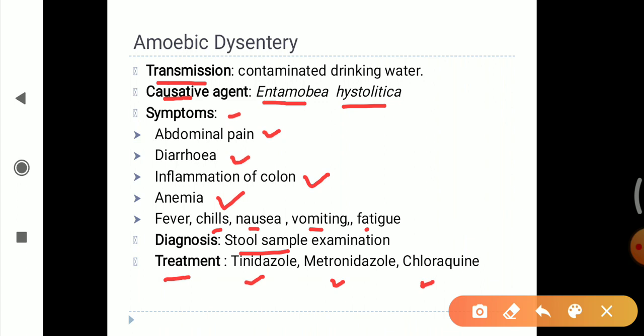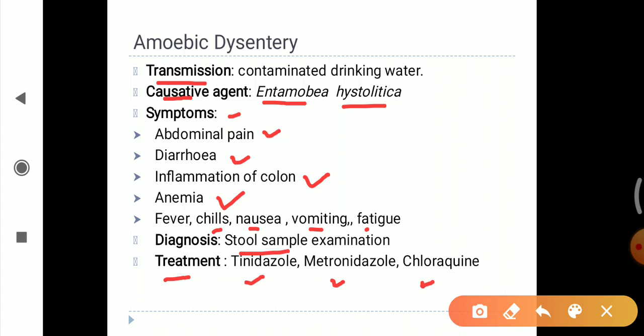So the things we have to remember for amoeba dysentery, also known as amoebiasis or entamoebiasis: the transmission is mainly by contaminated drinking water. The causative agent is Entamoeba histolytica.